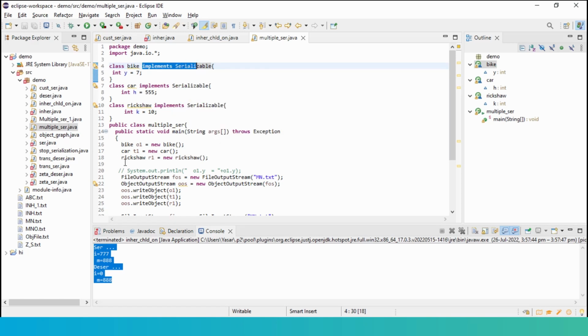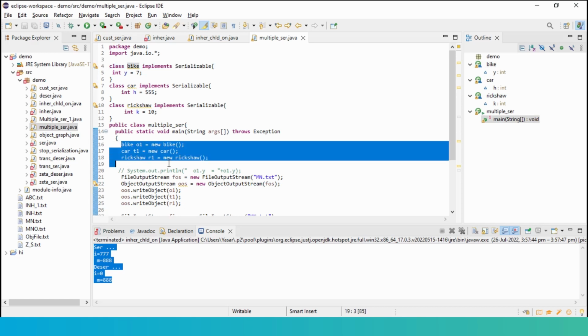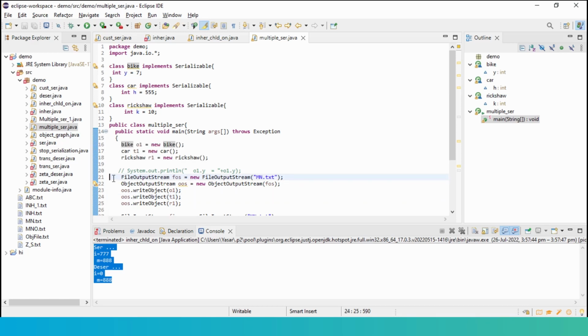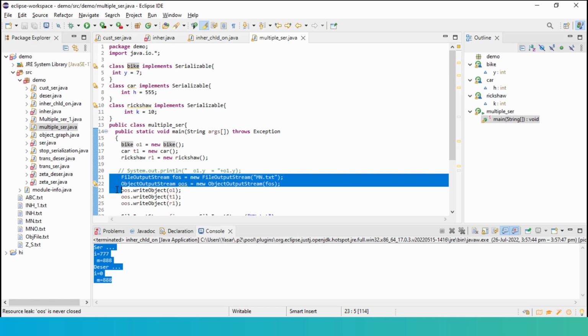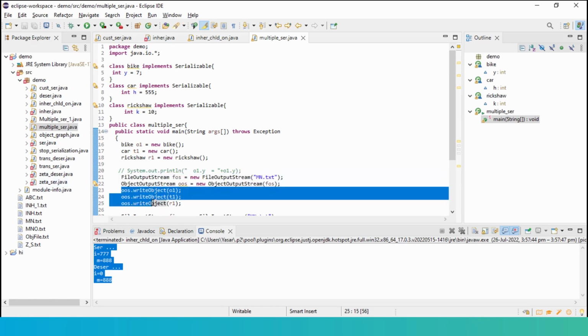Then I'm creating 3 objects here. Can you see? O1 of type bike, T1 of type car, and R1 of type rickshaw. These are the 2 normal steps for creating a file and connecting the object output stream to the file. We have mn.txt. Now I go ahead and write these 3 objects.